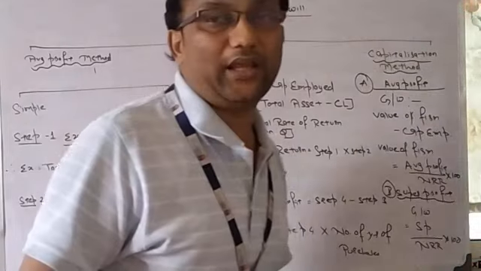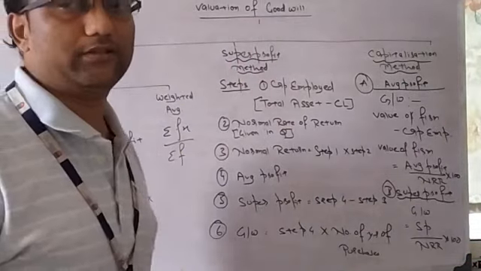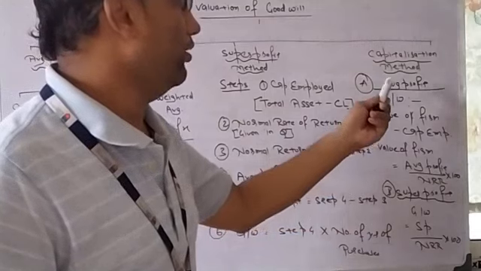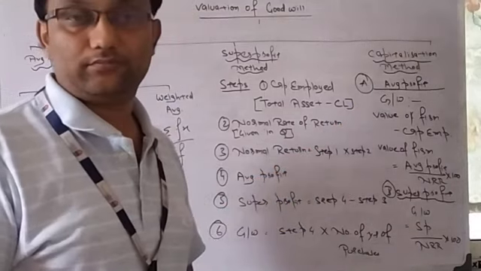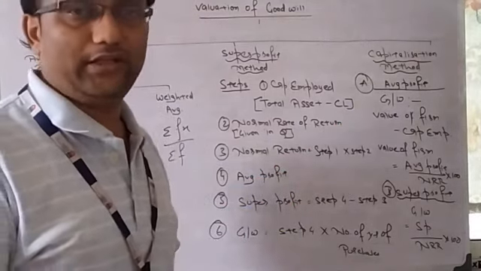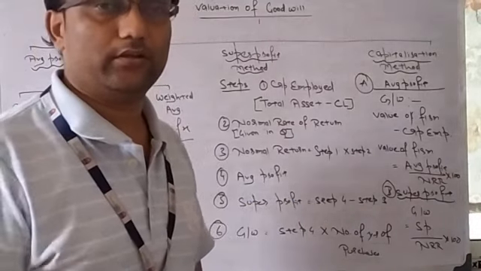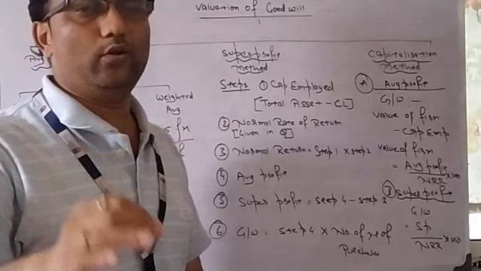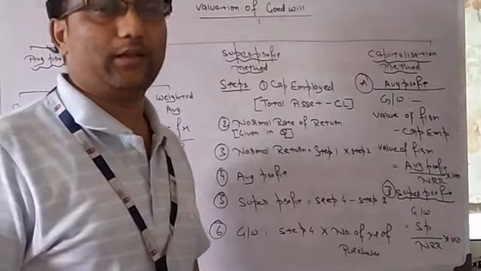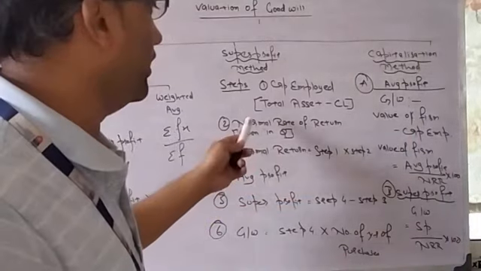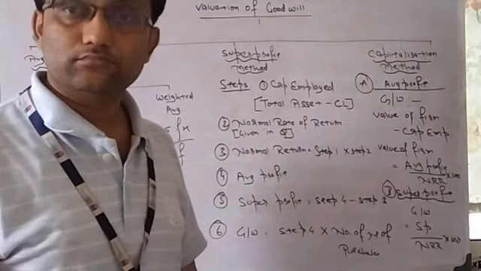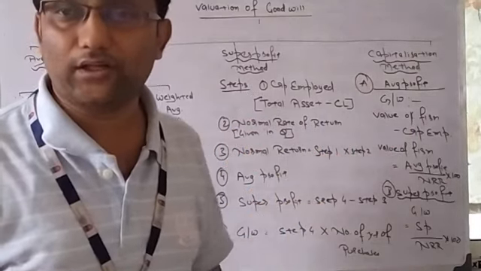Now coming to capitalization method. The third method, capitalization of average profit method. The formula of goodwill is value of the firm minus capital employed. Capital employed we have learned in the previous method: total asset minus current liability.